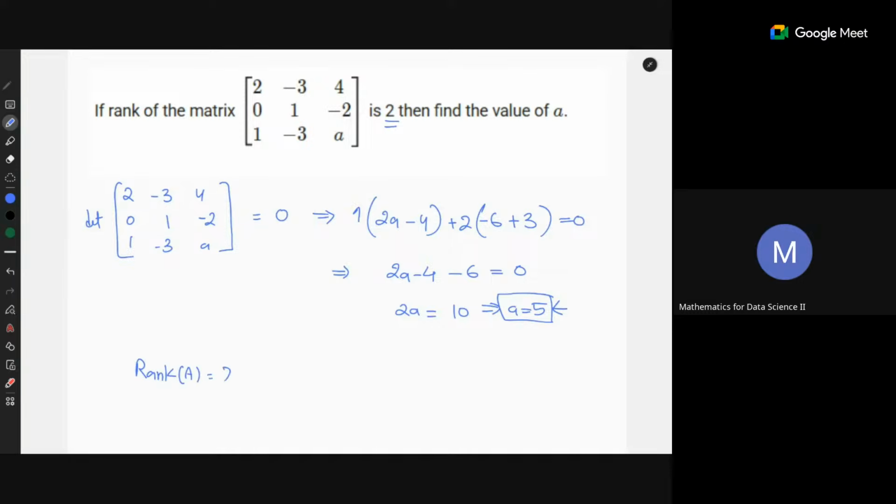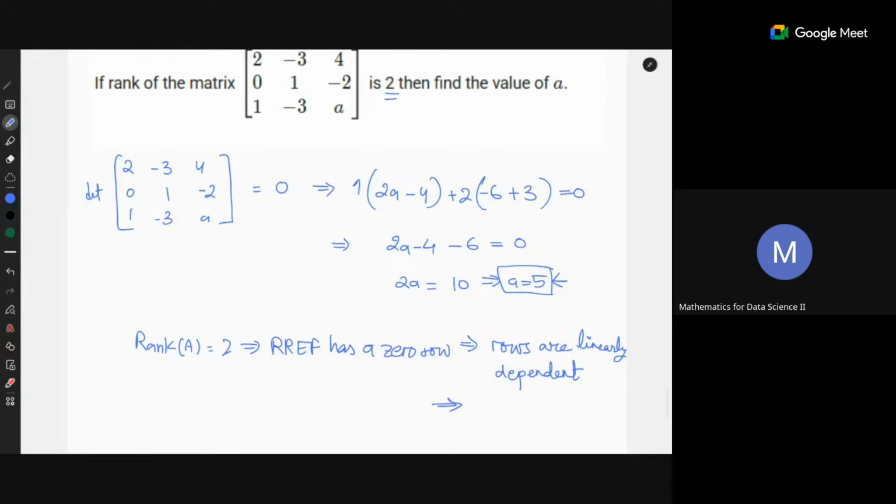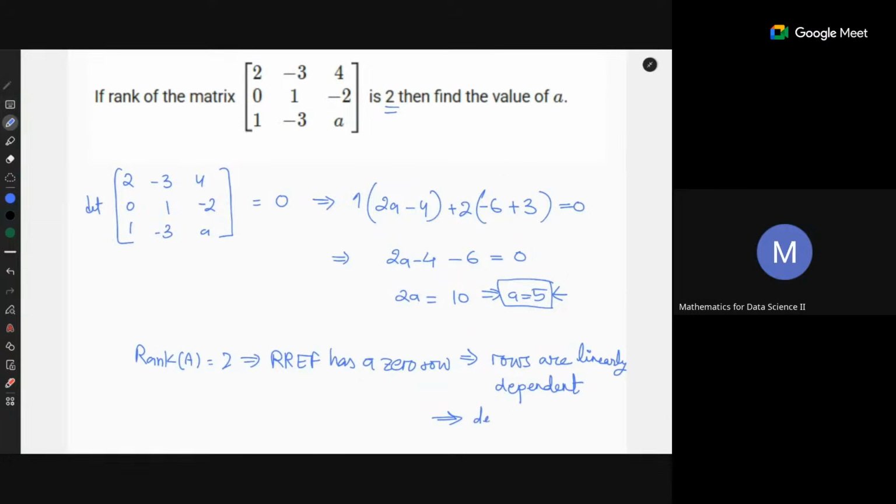Rank of A is 2. That means RREF has a 0 row. That means the rows, think of each row as a vector, are linearly dependent. Right? That means the determinant of the matrix should be 0. So you can follow this. Thank you, sir. Now it's clear.